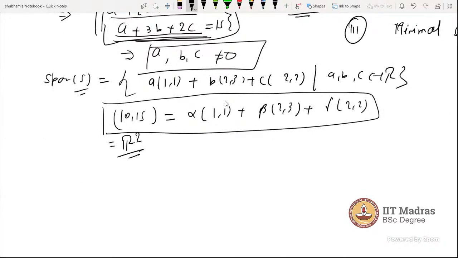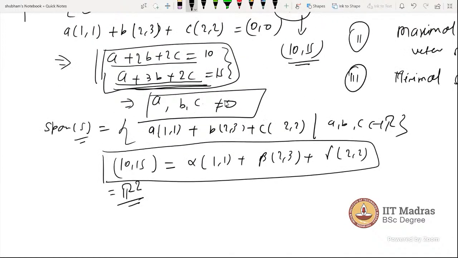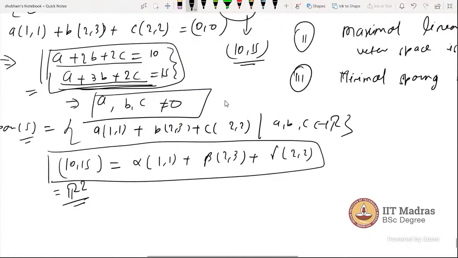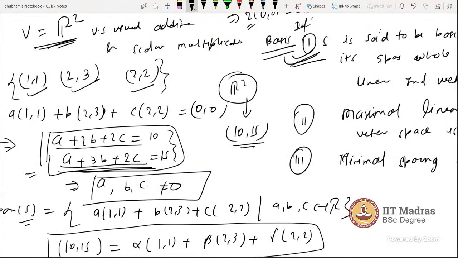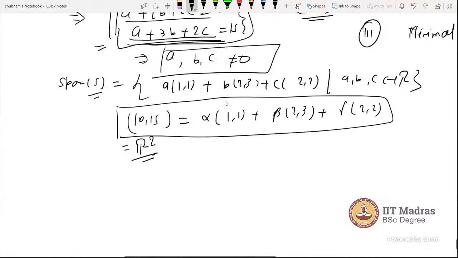Now the next question is coming. Is this set linearly independent, for a basis? We know that no, S is not a linearly independent set. Just now we checked here. So that means S is not a basis. Yes. Now let's check with the first definition just now. Now again I am writing S as (1, 1), (2, 3) and (2, 2).